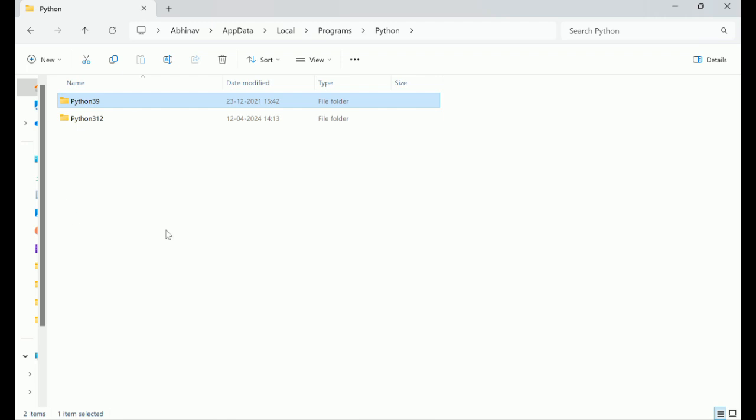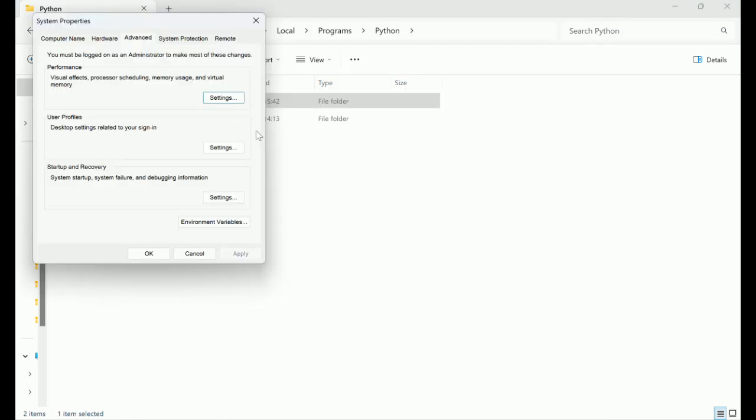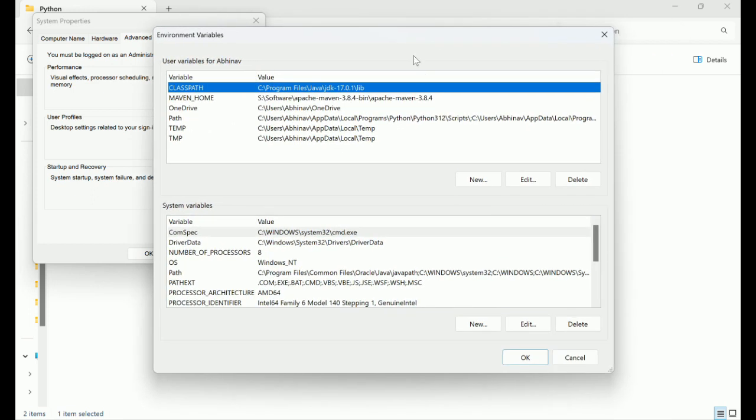You can have multiple Python executables downloaded in your system, but at a time you can use only one of these available versions. In order to use a particular Python version, you need to set up the environment variables. If I go to system properties under the advanced section and click environment variables, here I can set up the path for the particular Python version which I want to use.